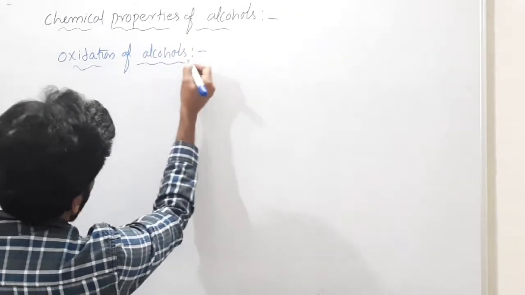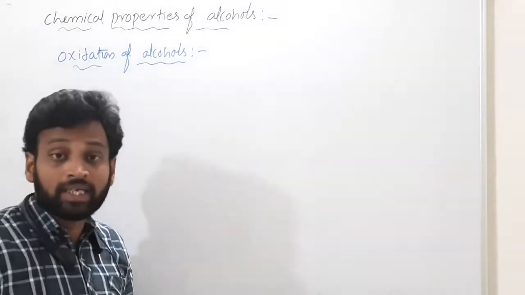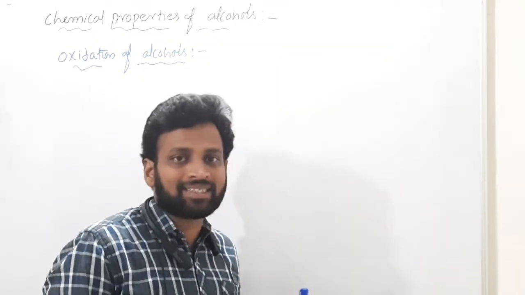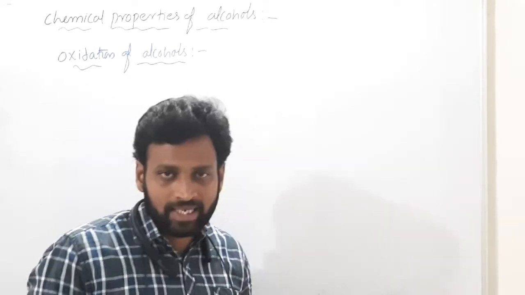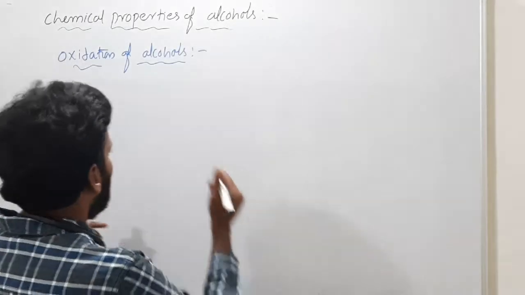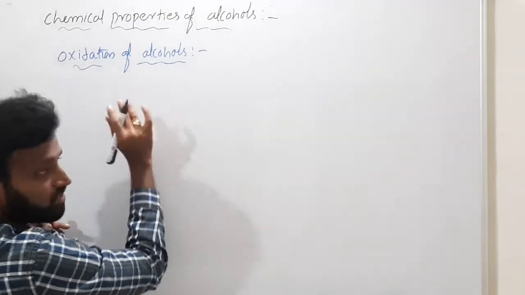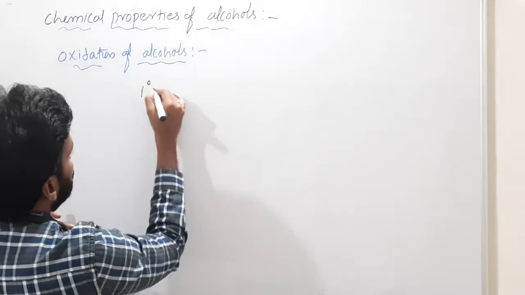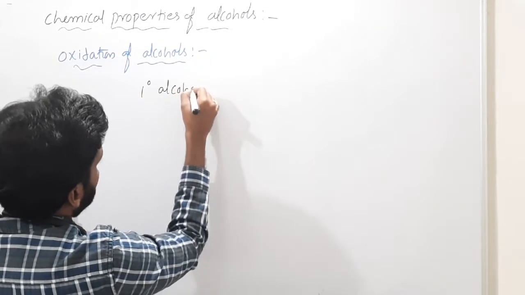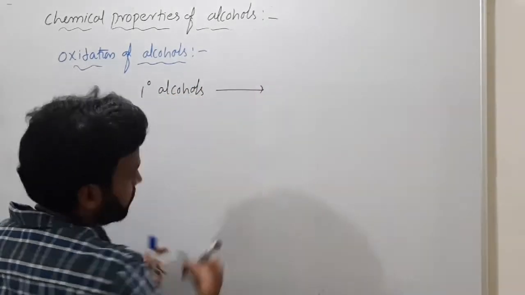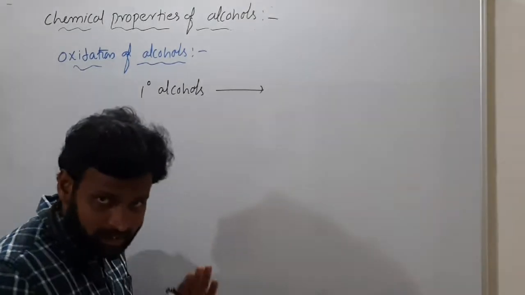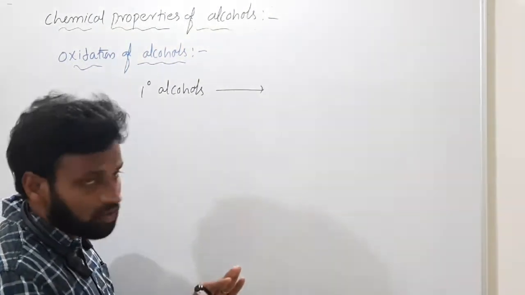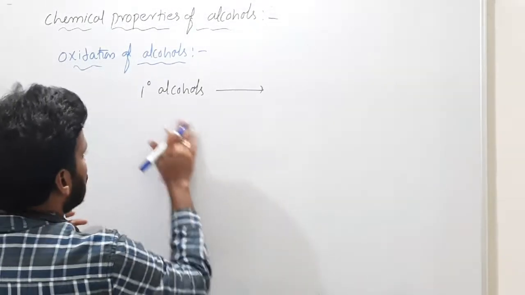Alcohols on oxidation. Oxidizing agents also I will give you, mild oxidizing agents as well as strong oxidizing agents. But now I'll tell you in general what happens in oxidation of alcohols. If primary alcohols undergo oxidation, who are strong oxidizing agents, who are mild oxidizing agents, everything I will give you.